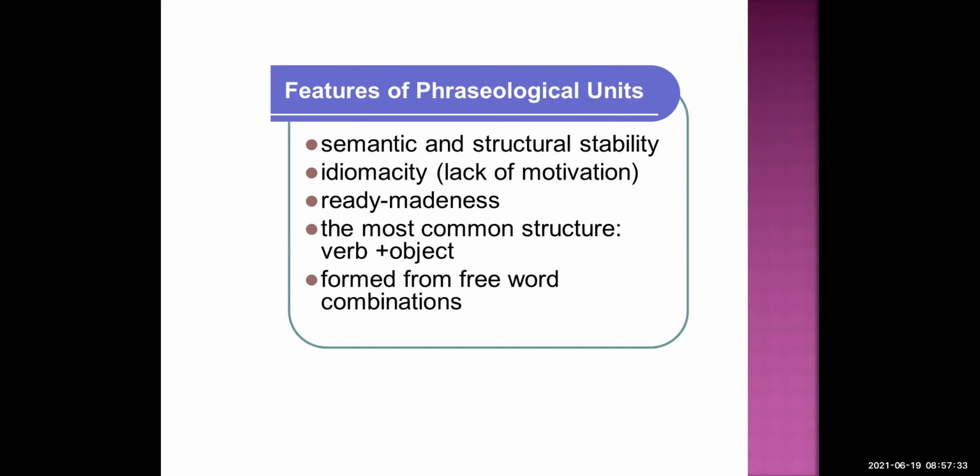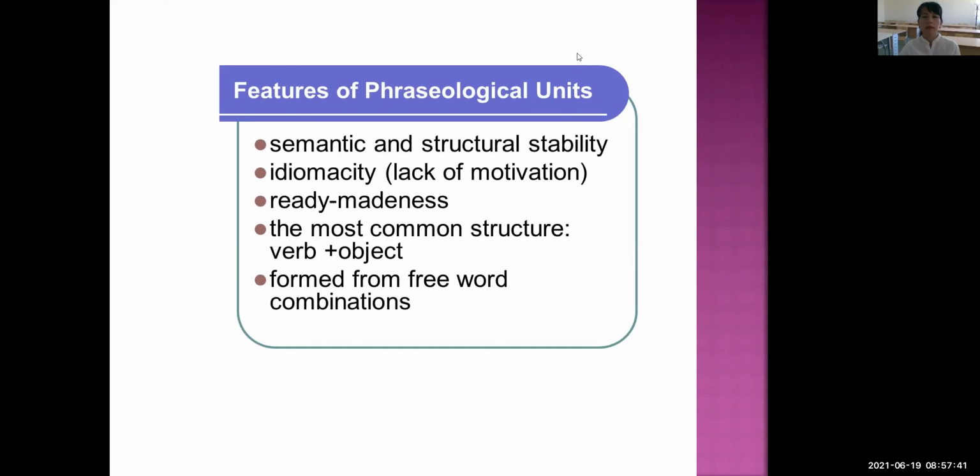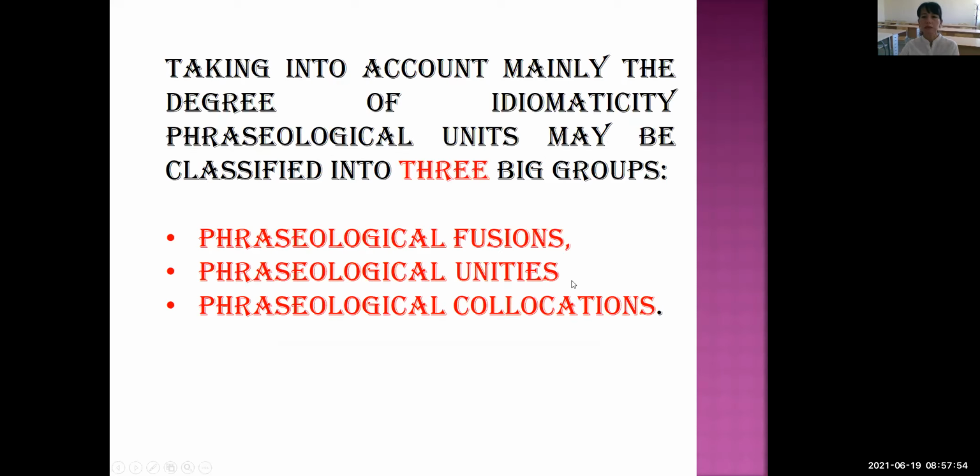Now, students, let's move on to the types of phraseological units. Students, there are different types of phraseological units, but according to Vinogradov's classification, there are three big types.